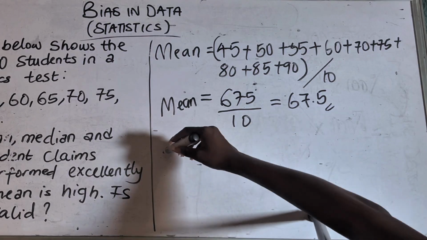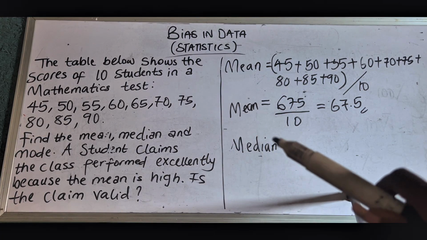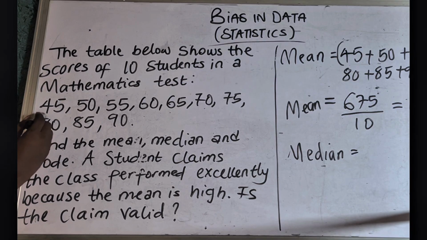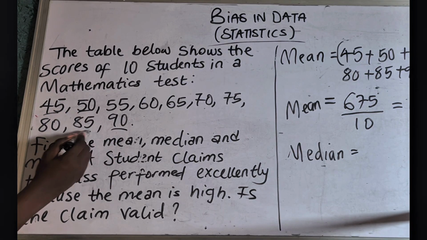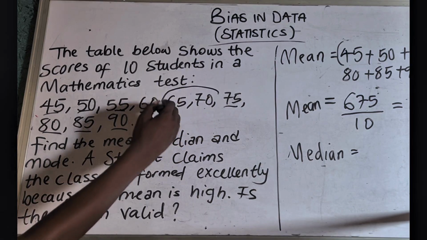How do we get the median? Our values are already in ascending order, so we're going to check for the middle number. We have 10 numbers, right? So we do not have a single middle number when it comes to having 10 digits. How do we check that? 1, 2, 3, 4. So we have two middle numbers.